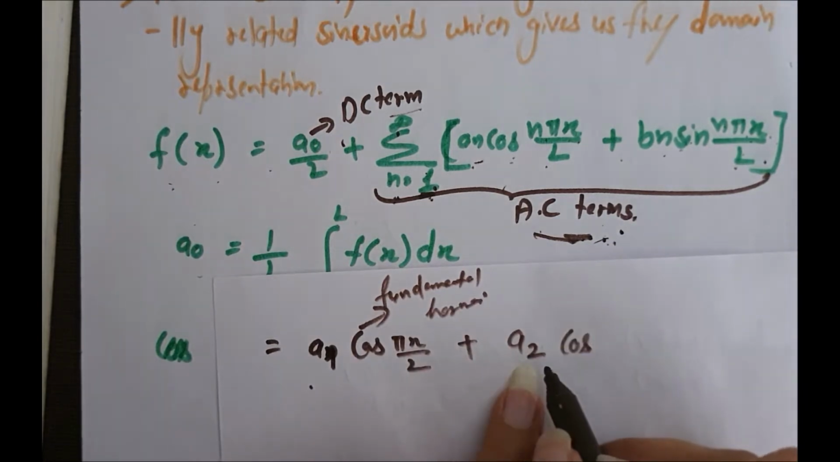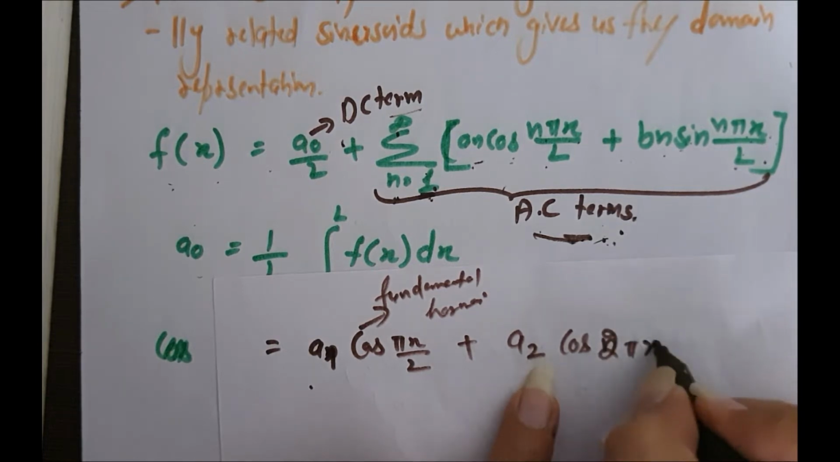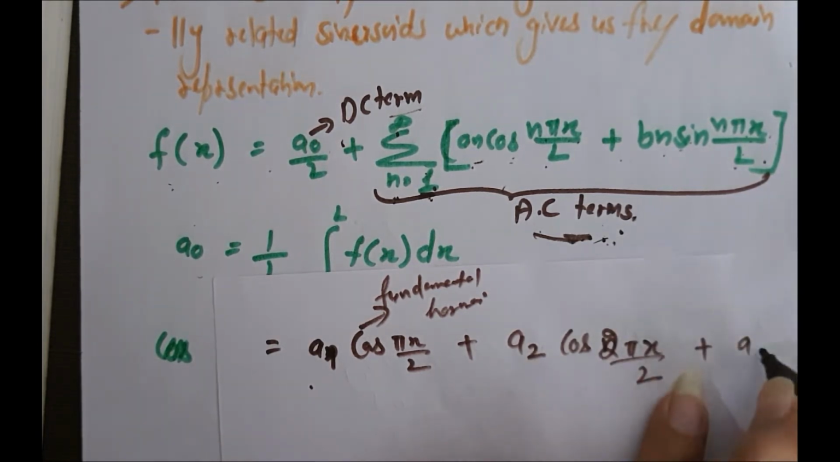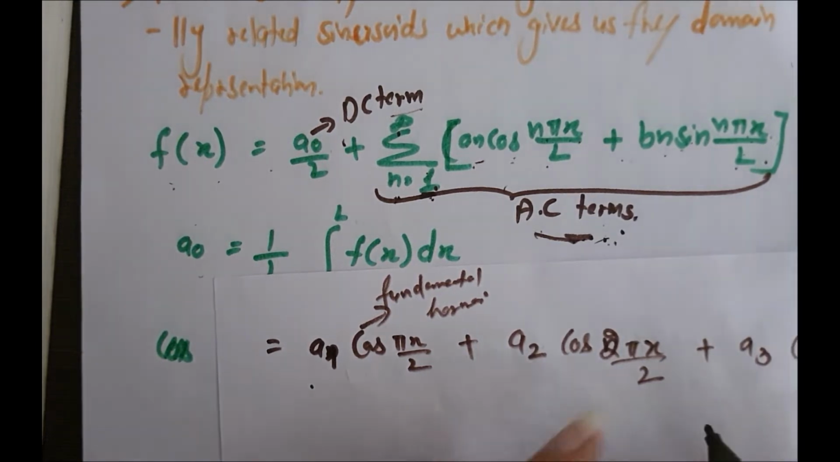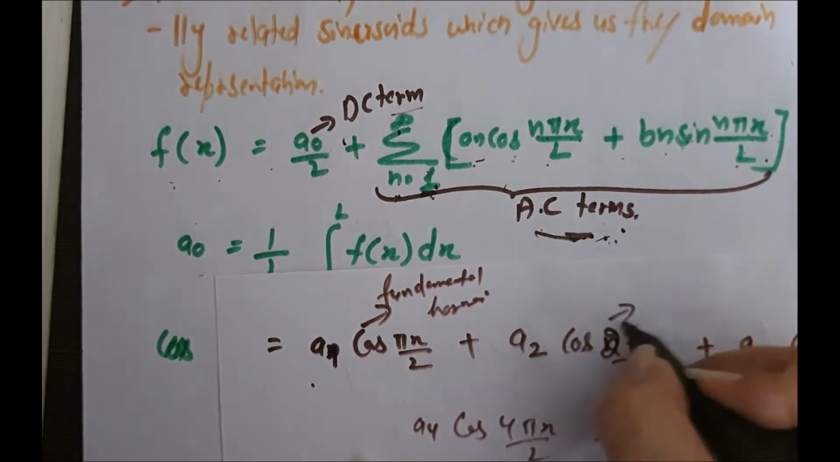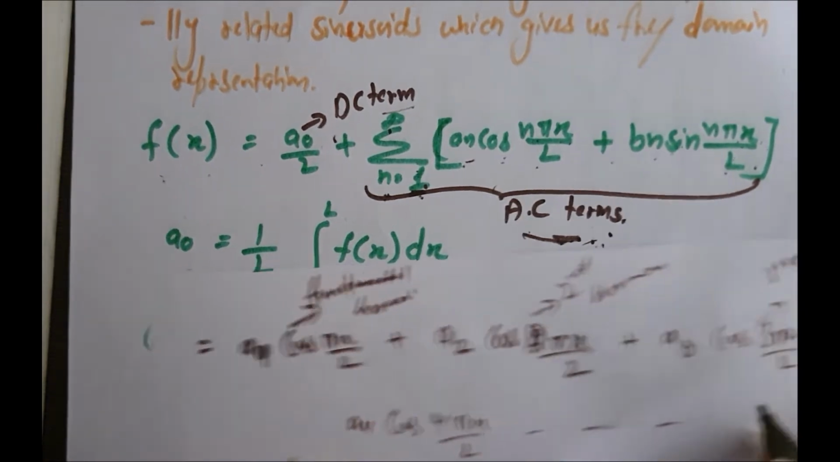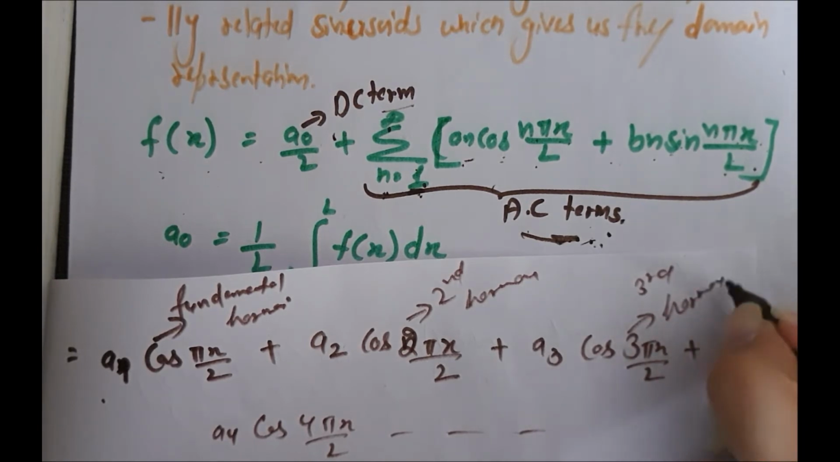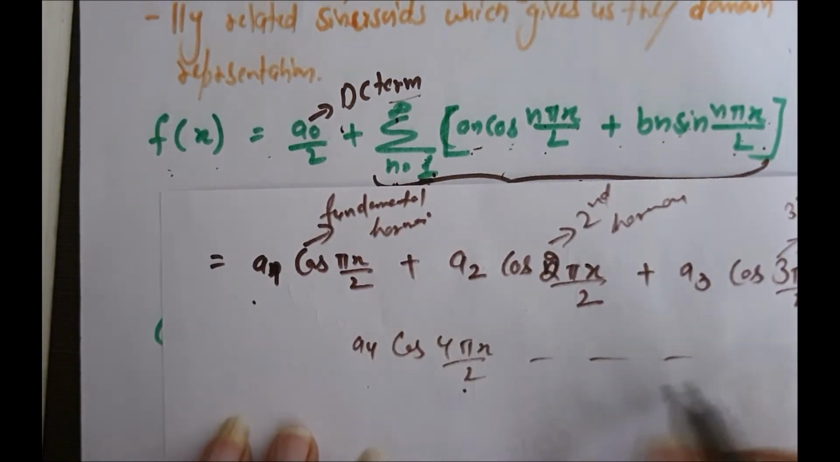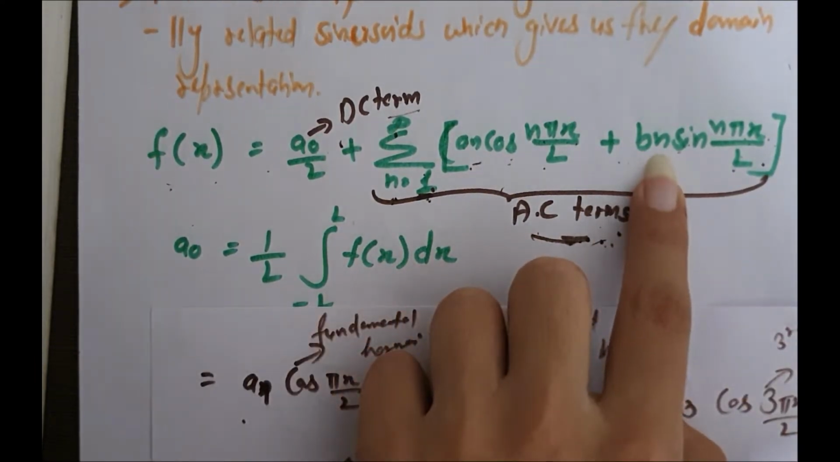If we put n equal to 2, then it will be a2 cos(2 pi x by 2). If we put n equal to 3, then it will be a3 cos(3 pi x by 2), plus a4 cos(4 pi x by 2), and so on. This is called the second harmonic. This is the third harmonic, fourth, and so on.